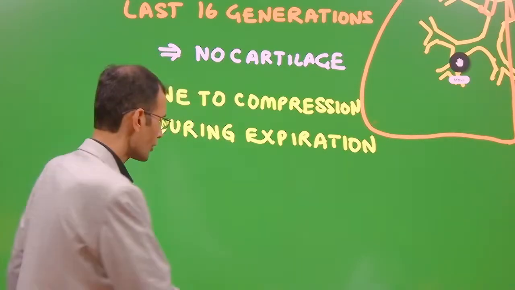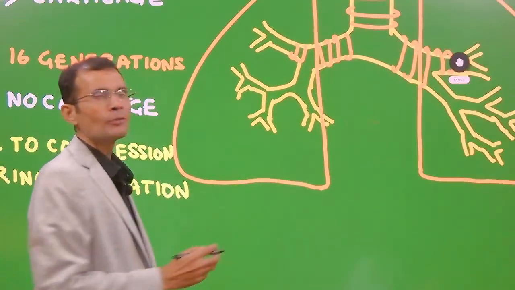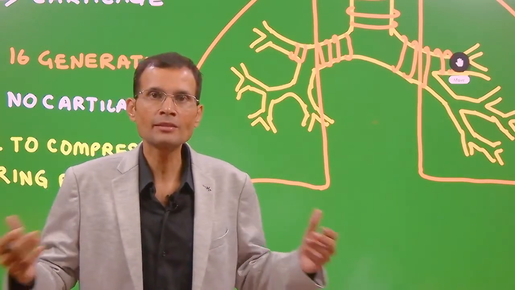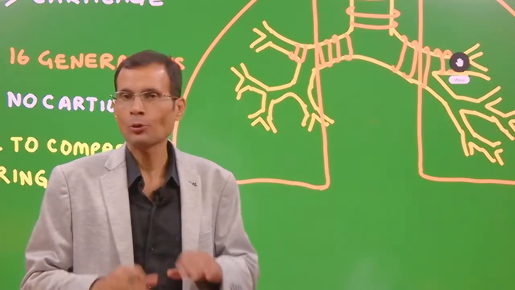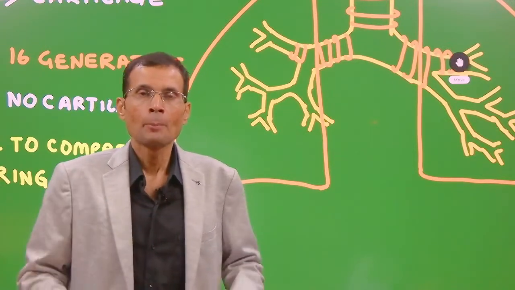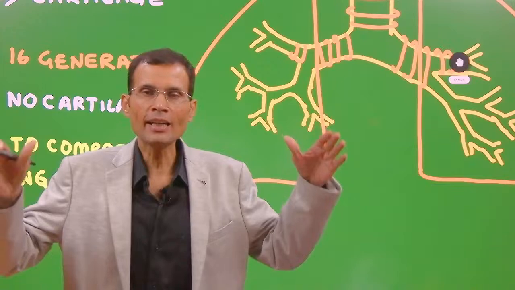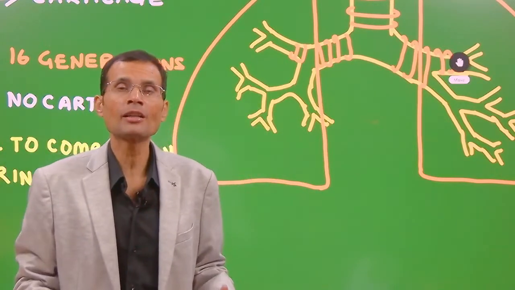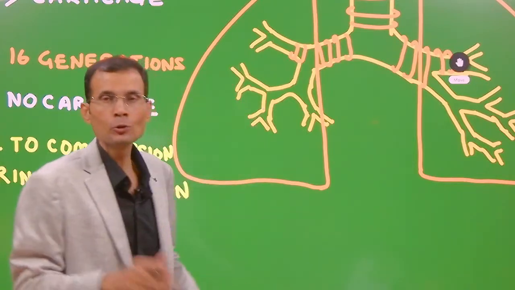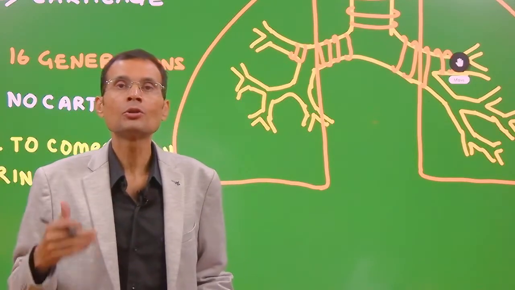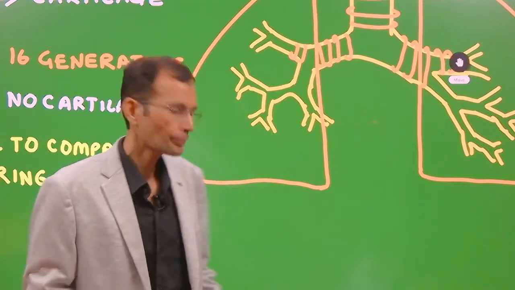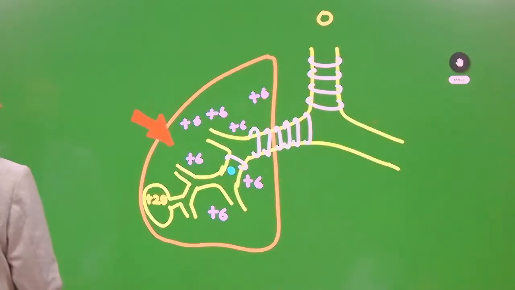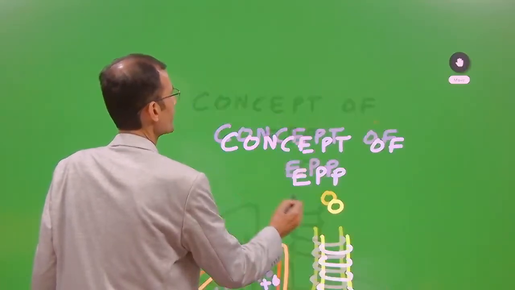Especially during expiration. Why is that? Because when we inspire, the negative intrathoracic pressure will open up the lungs and pull open the airways. So airways are not getting compressed. But when we exhale out, when we are expiring out the air, there is recoil of the lungs plus the positive intrathoracic pressure, and therefore these lower generations are prone to a certain amount of compression. So that is the normal physiology, and now let's go to the next level of this discussion.